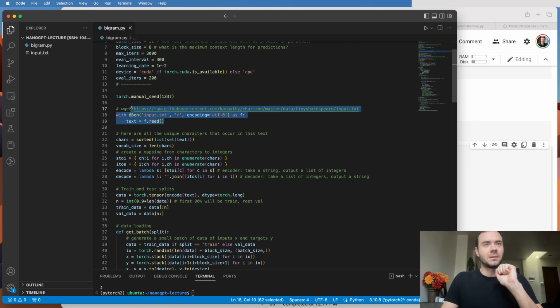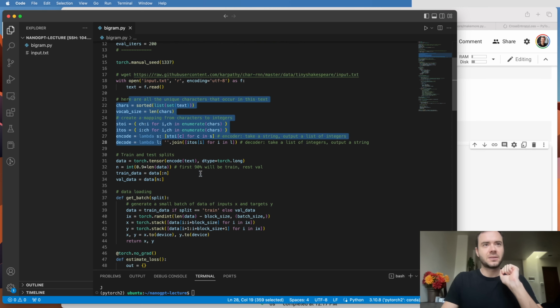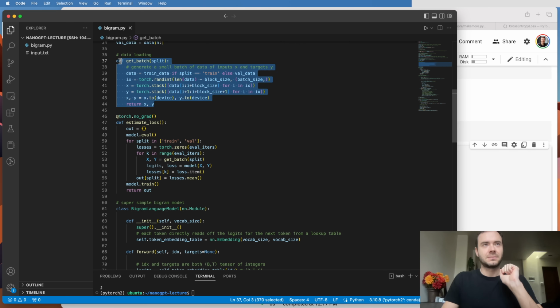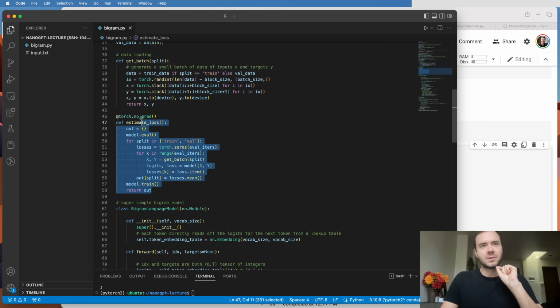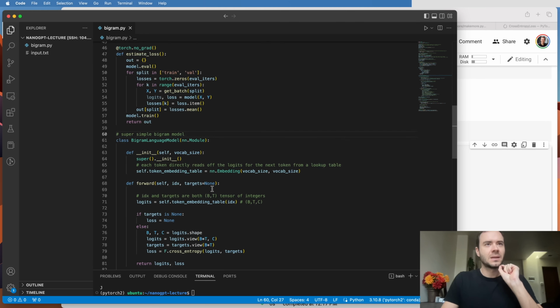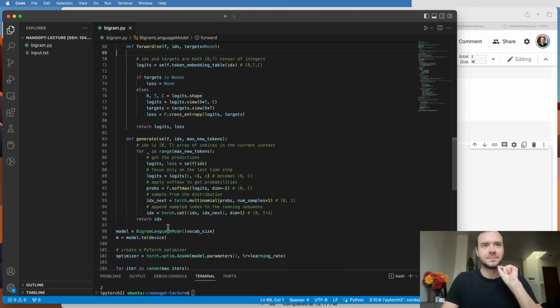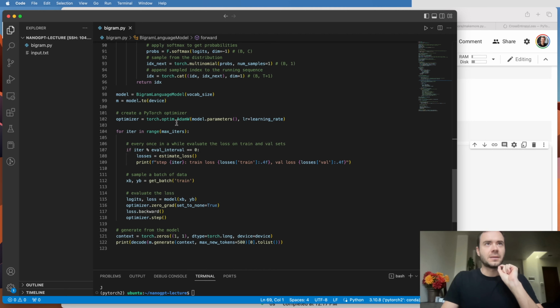Reproducibility, read data, get the encoder and the decoder, create the train and test splits, use the kind of data loader that gets a batch of the inputs and targets. This is new, and I'll talk about it in a second. Now, this is the bigram language model that we developed, and it can forward and give us a logits and loss, and it can generate. And then here we are creating the optimizer, and this is the training loop.